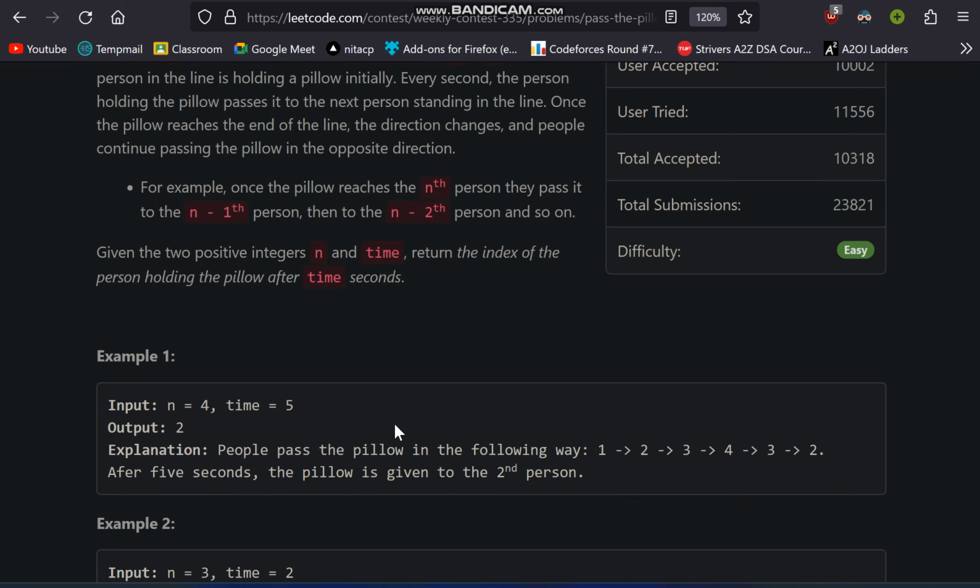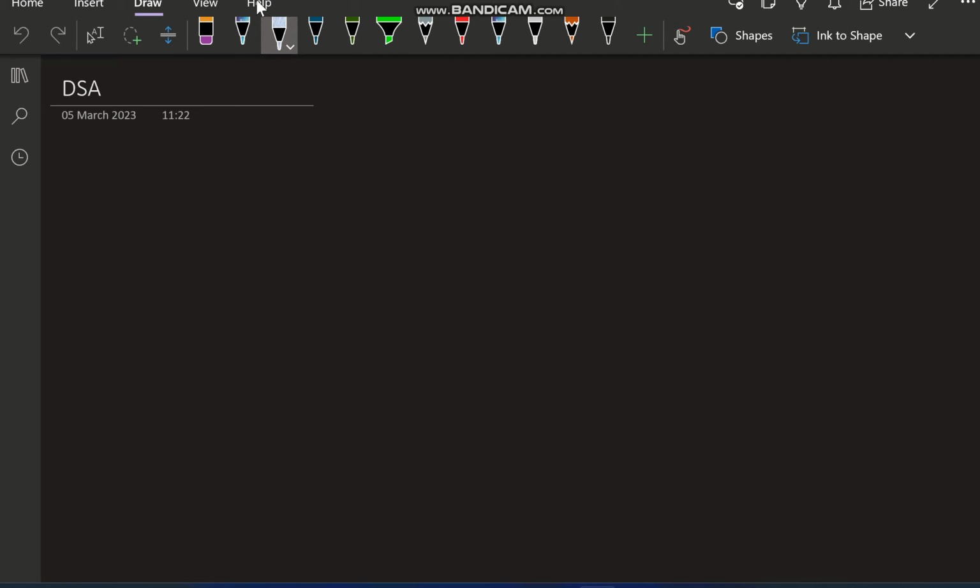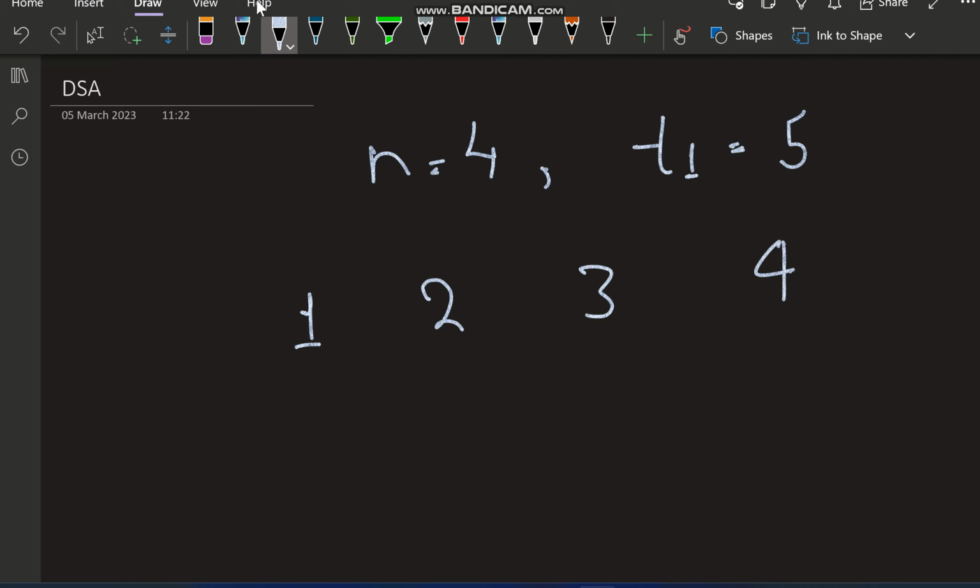So let's understand the problem by taking a simple example. Let us suppose the value of n is 4 and the given time is 5 seconds. Since we have a total of 4 people and the indexing is from 1, as given in the question, that means 1, 2, 3 and 4. So I have 4 people and the given time is 5 seconds. Initially the pillow